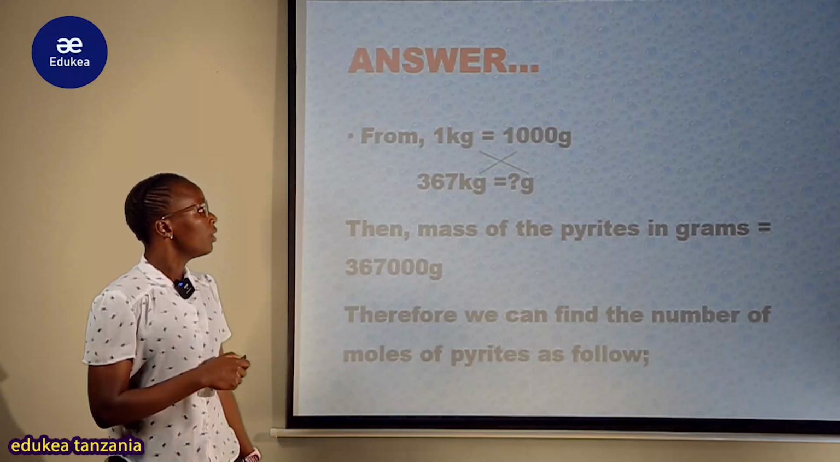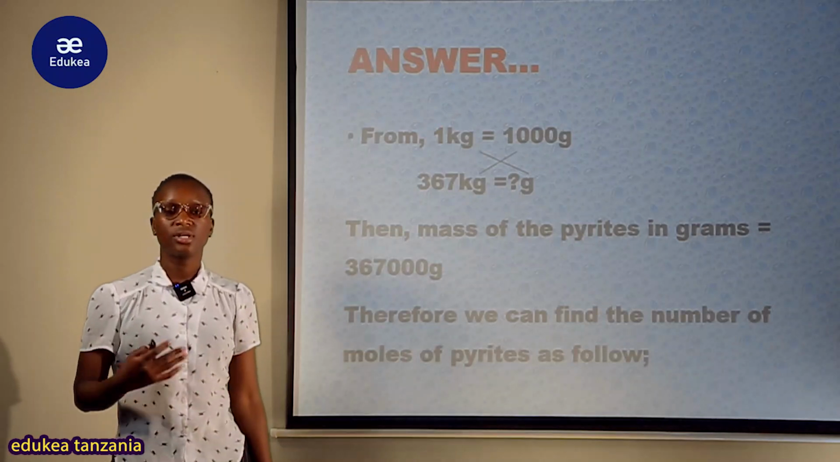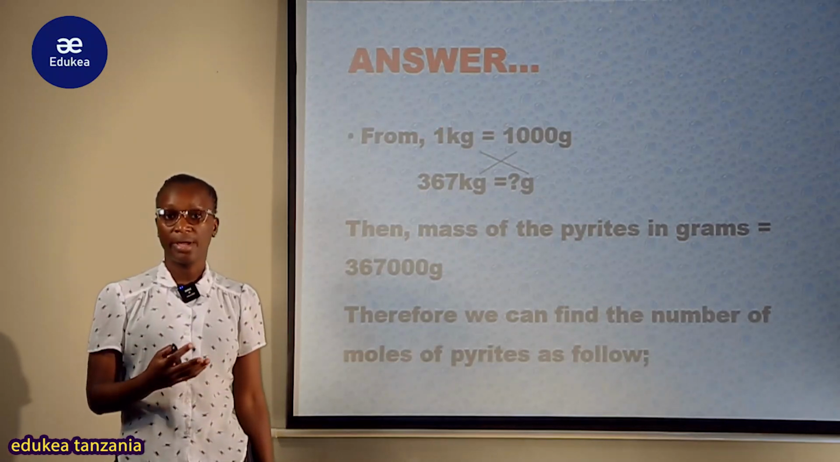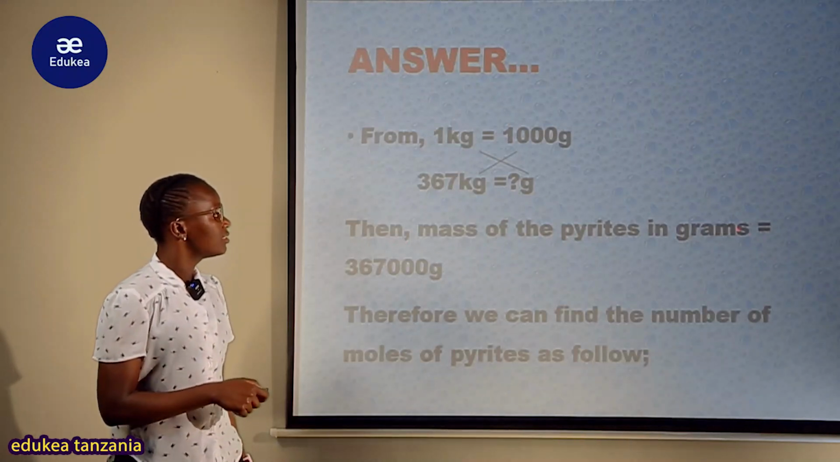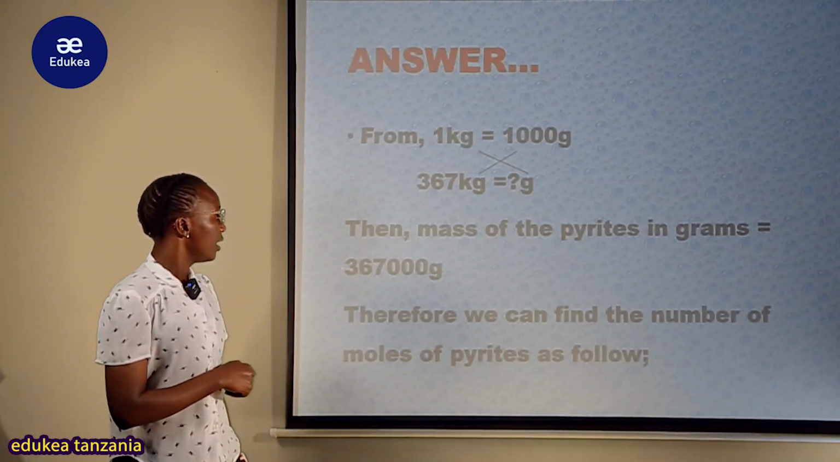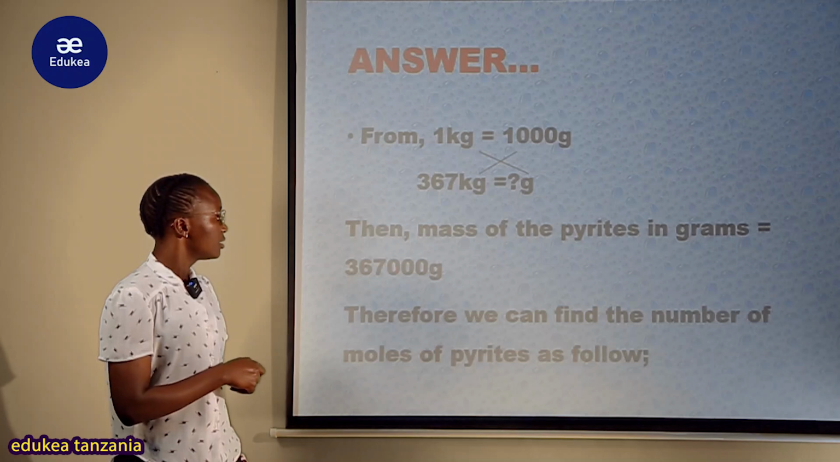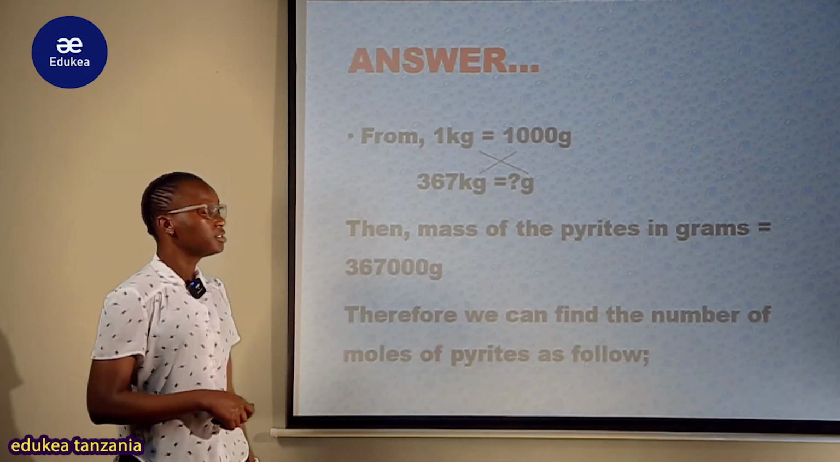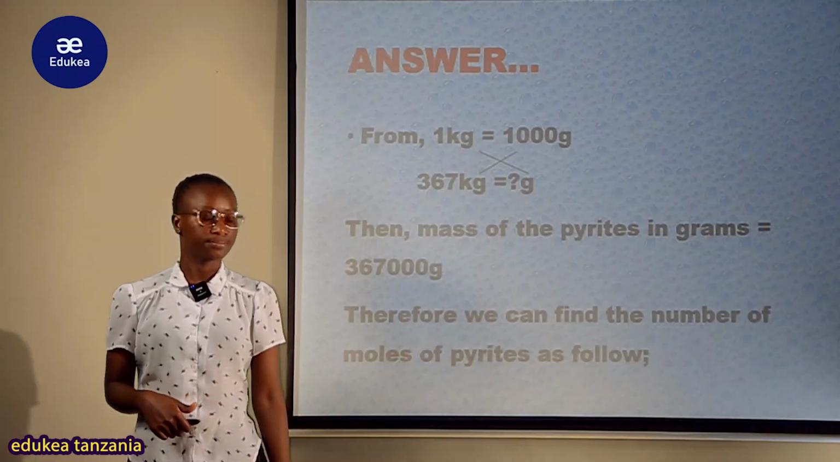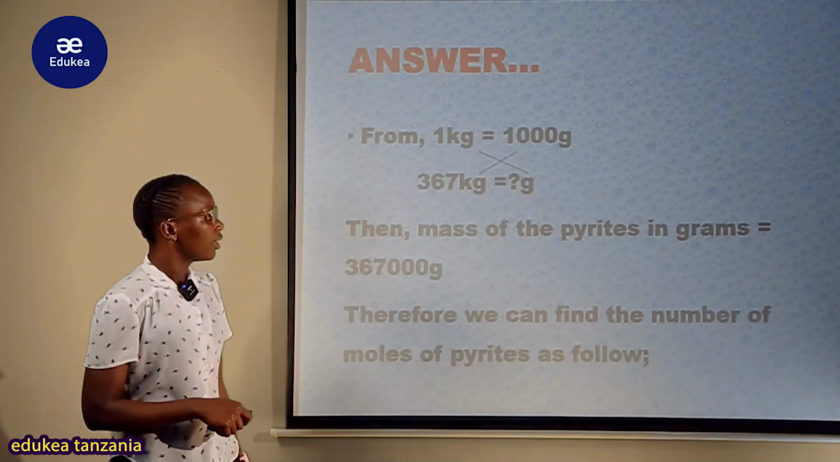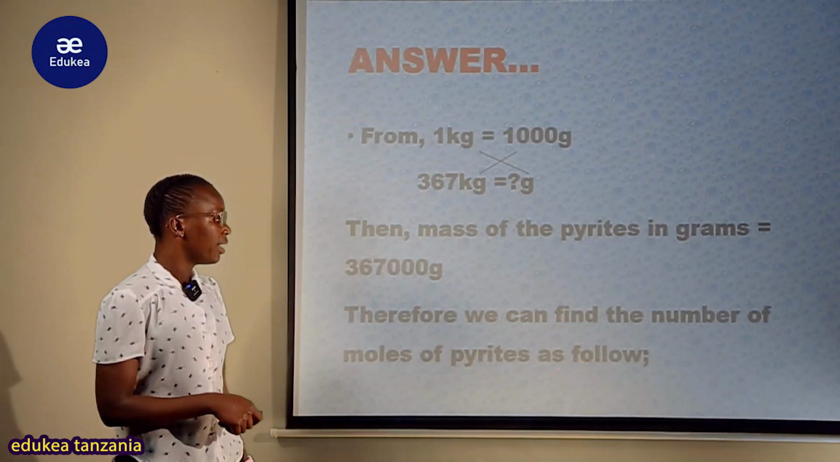Kwa hiyo kama 1 kg sasa ni 1000 gram, means that tunaweza tukapata gram za copper pyrite. Therefore, then mass of the pyrite in gram itakuwa sawa sawa na 367,000 gram. It means that tunachukua huyu mara huyu kwa sababu tumecross multiplication. Therefore, we can find the number of mole of pyrite as follows.